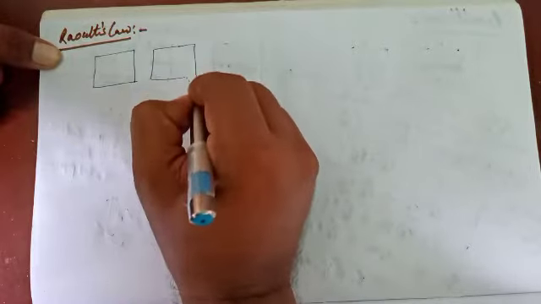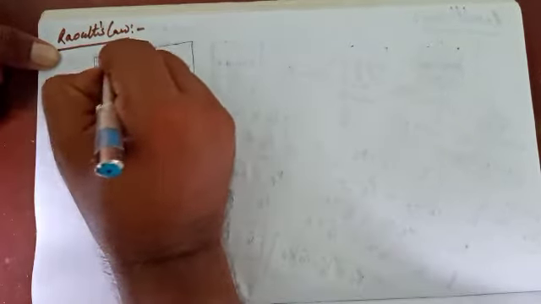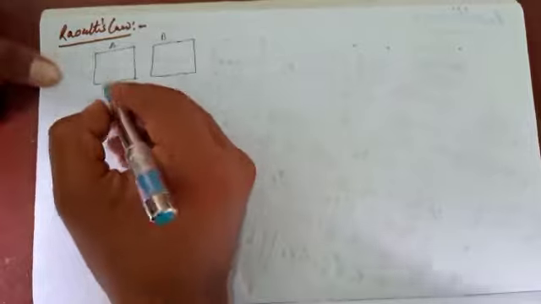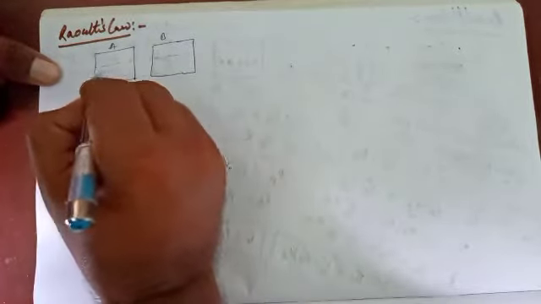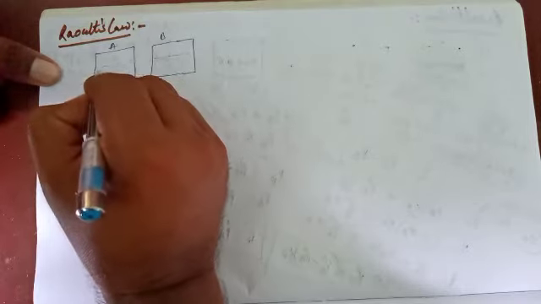Okay, Raoult's law. Suppose we have taken two closed containers, container A and container B. These containers contain some quantity of liquids.